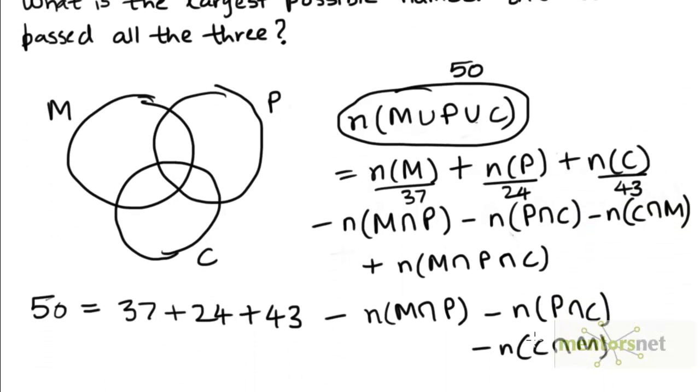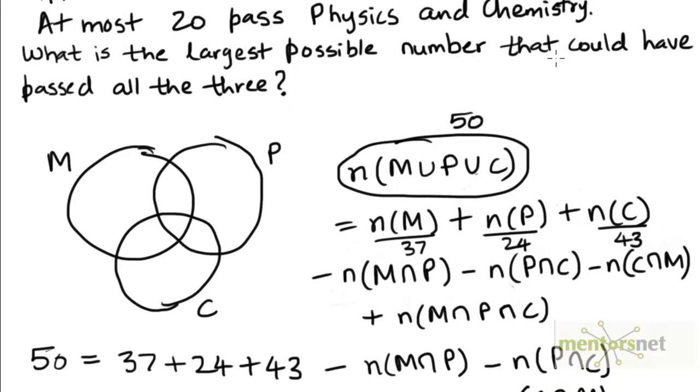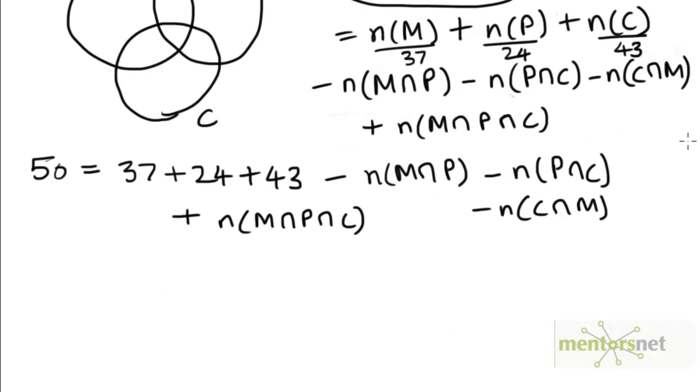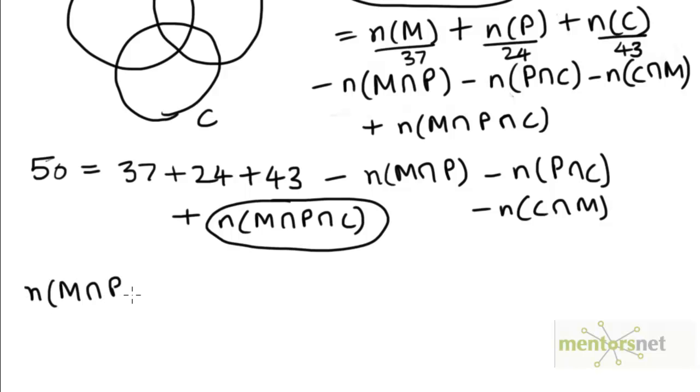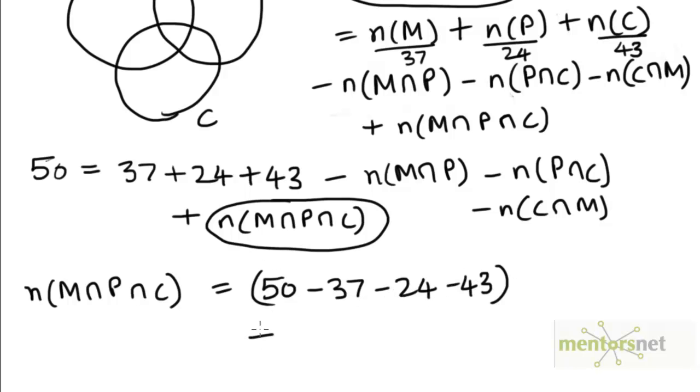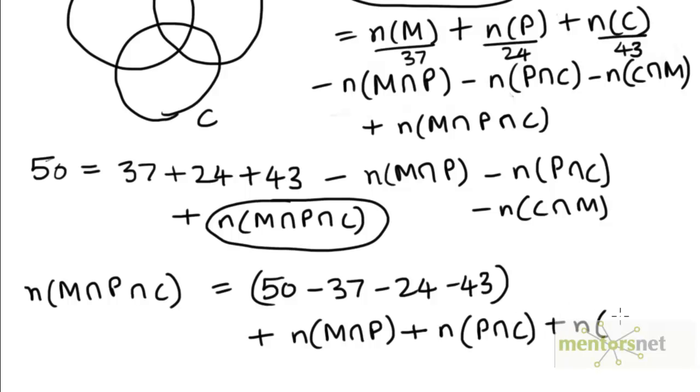We don't know the exact value, we just know that the maximum possible value is 19, and likewise for the other 2 values. Now we have to find the largest possible number that could have passed all the 3. That is, we have to find the largest possible value for this term. So let's express this term in terms of everything else. The number of elements in M intersection P intersection C will be, let's take all these terms on the left hand side, 50 minus 37 minus 24 minus 43 plus the number of elements in M intersection P plus the number of elements in P intersection C plus the number of elements in C intersection M.